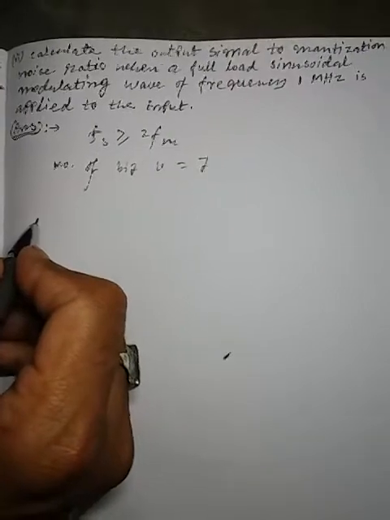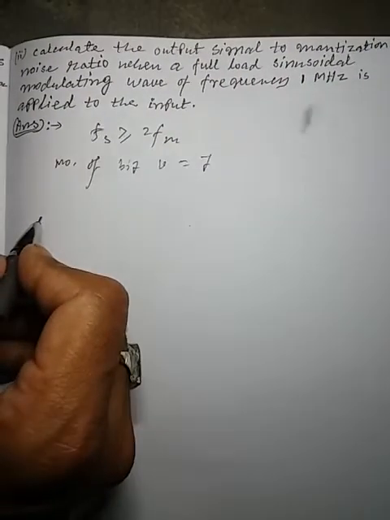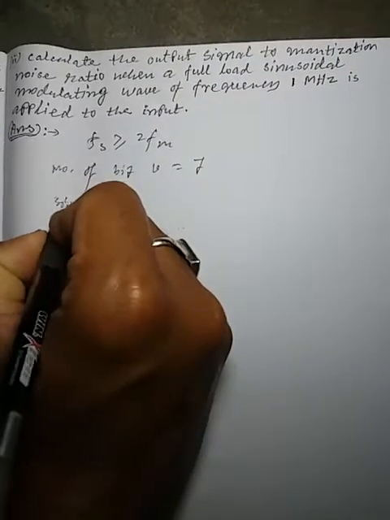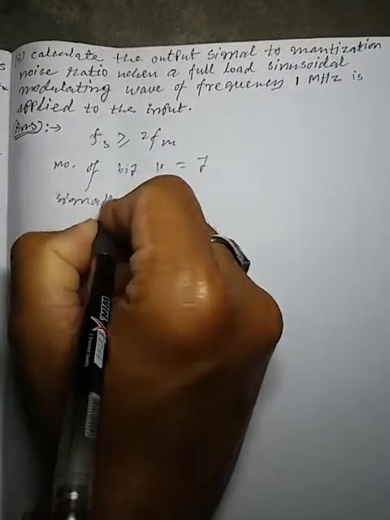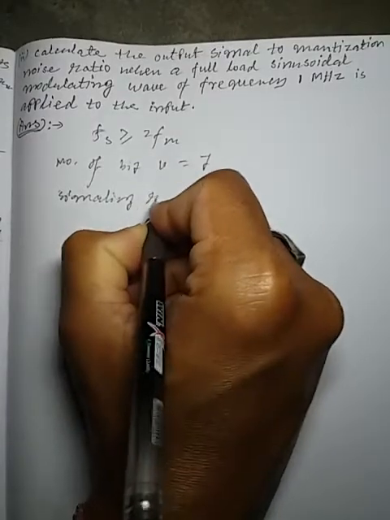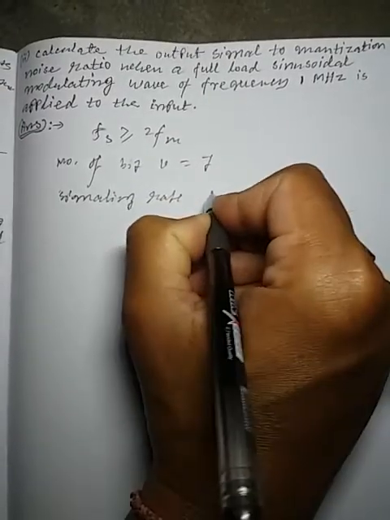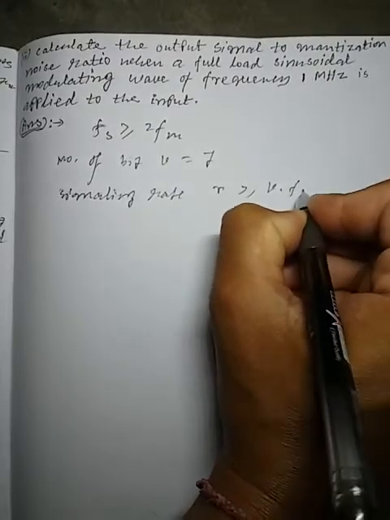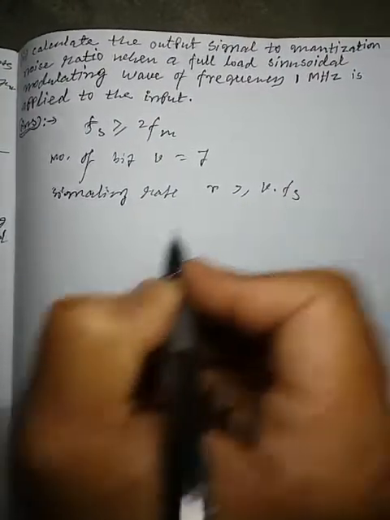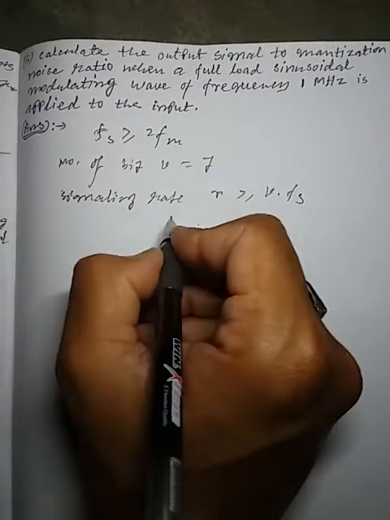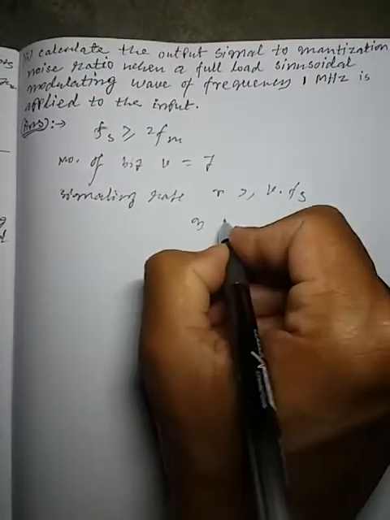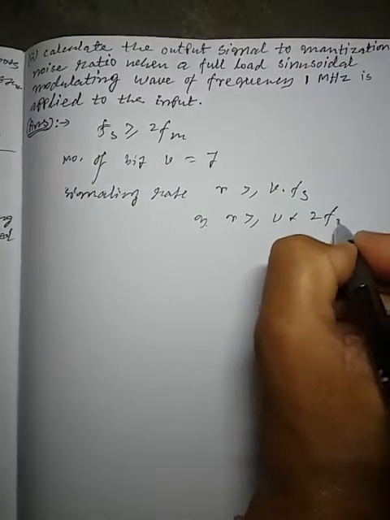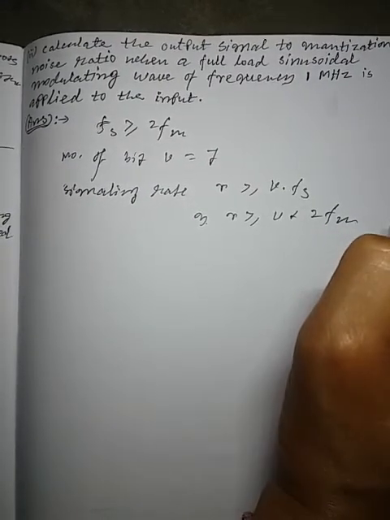Now we know that the signaling rate r is greater than or equal to v into fs, or r is greater than or equal to v into 2 fm, right?